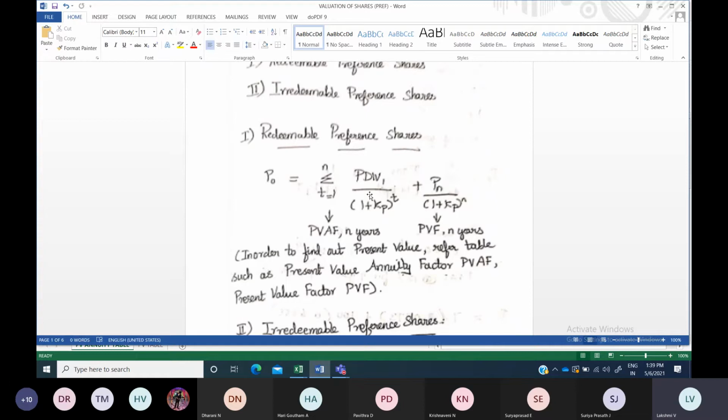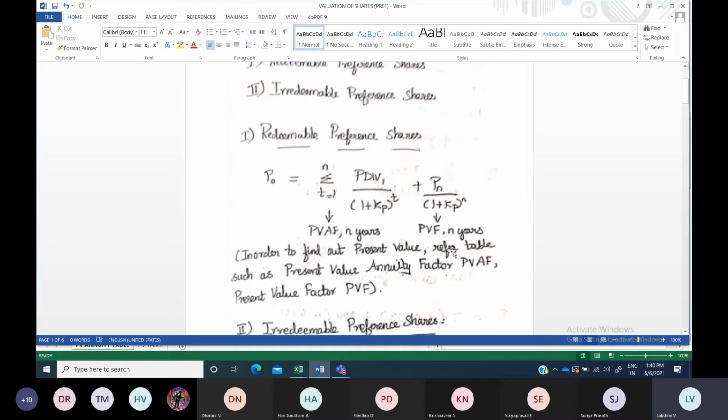Every year until they hold the share in that company, they are going to earn the dividend. For each year, with the concerned dividend amount, we went to the present value of rupee 1 table and calculated. Instead of manual calculation, we are going to use the present value annuity factor table and find out the value.